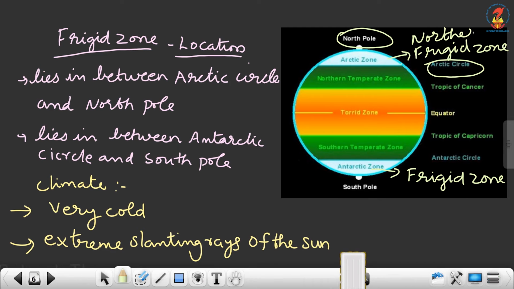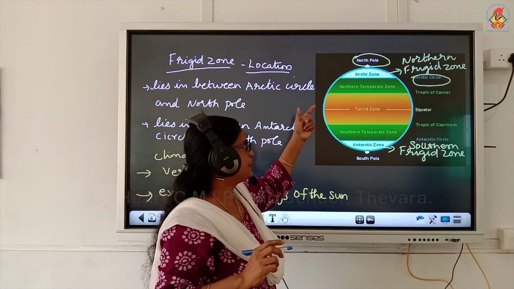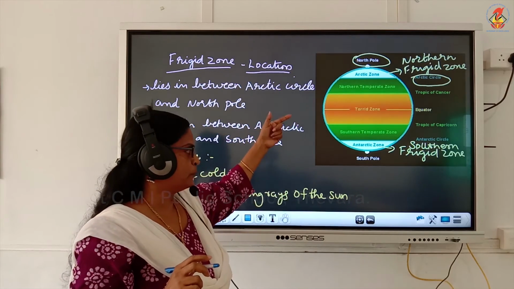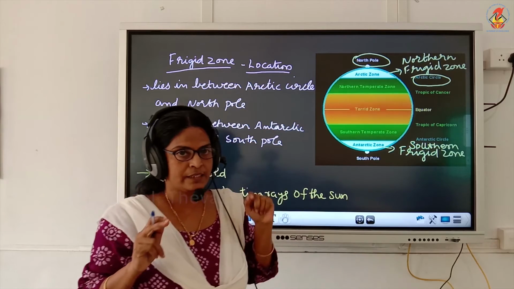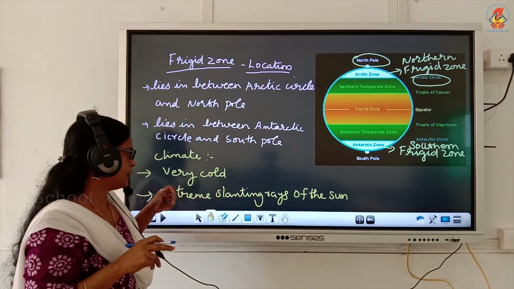Northern frigid zone. And the southern frigid zone lies in between the Antarctic Circle and the South Pole. This is the southern frigid zone. Now the location is clear. Where is the northern frigid zone located? It is located in between the Arctic Circle and the North Pole, and the southern frigid zone is located in between the South Pole and the Antarctic Circle. And what is the climate over there?